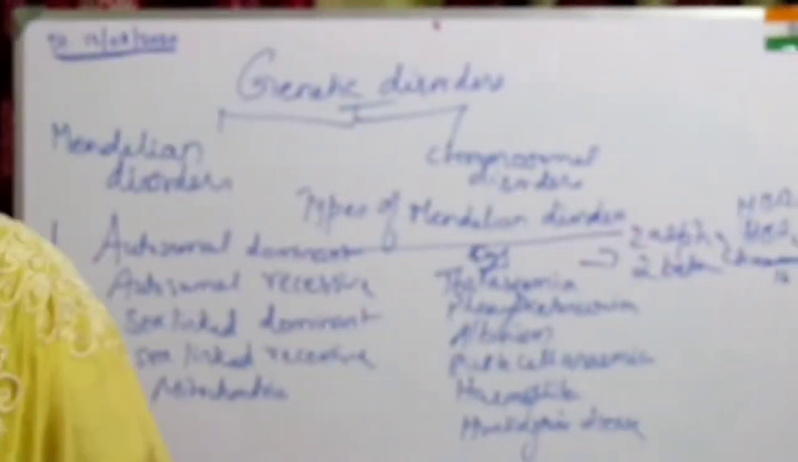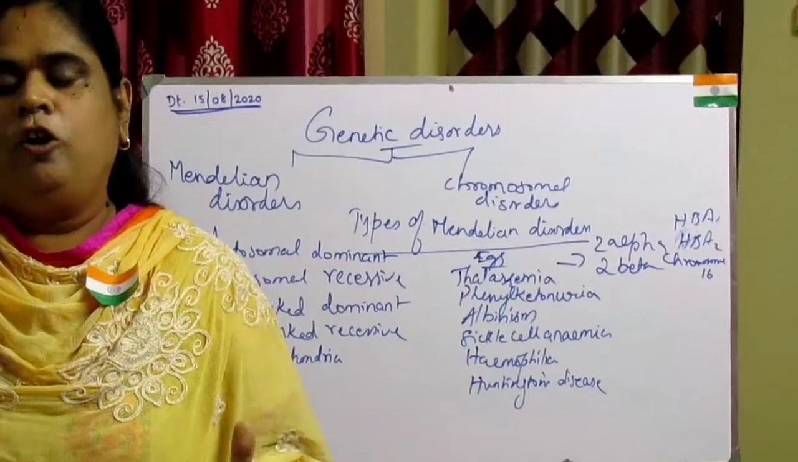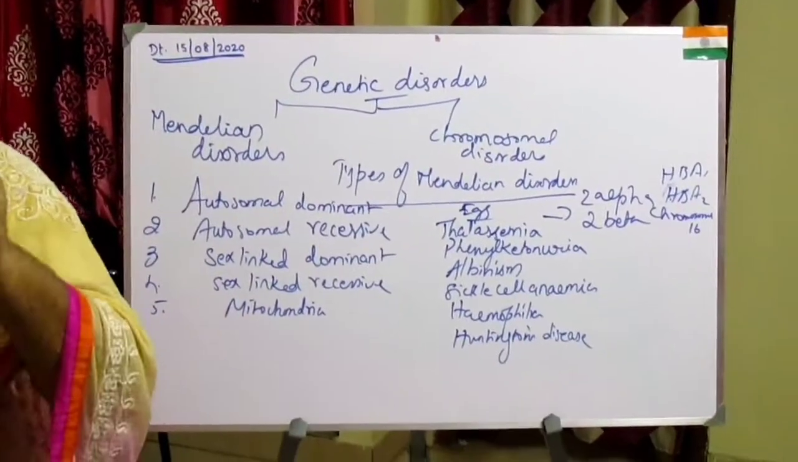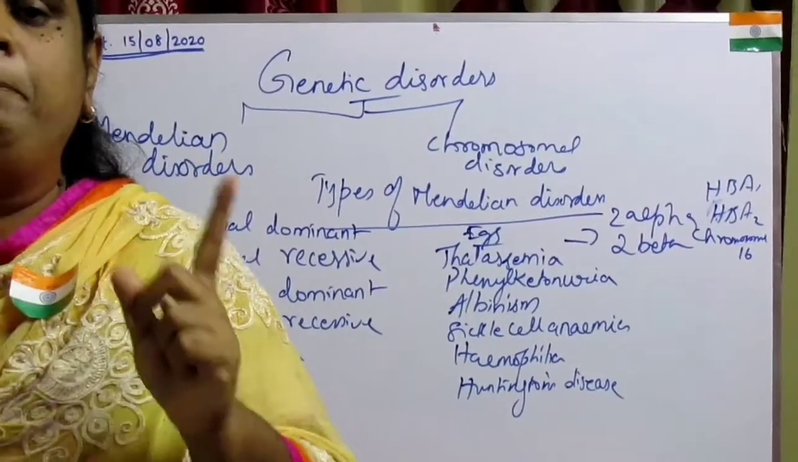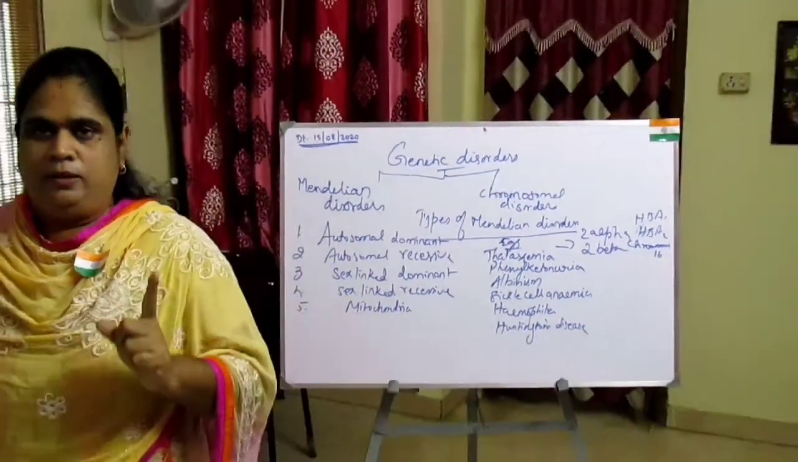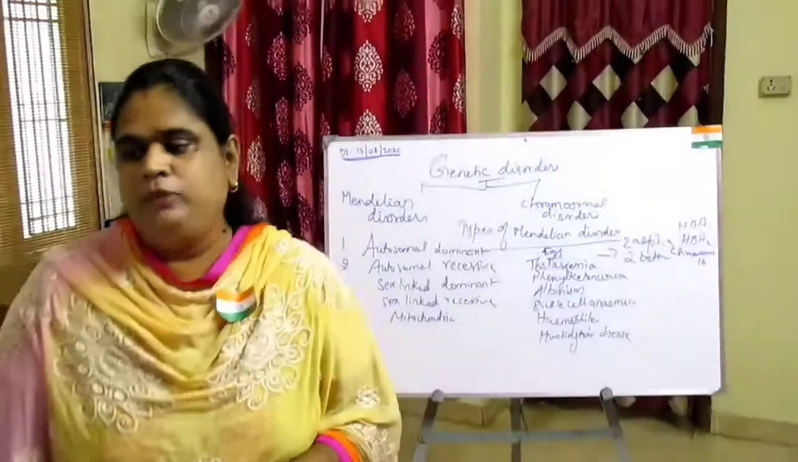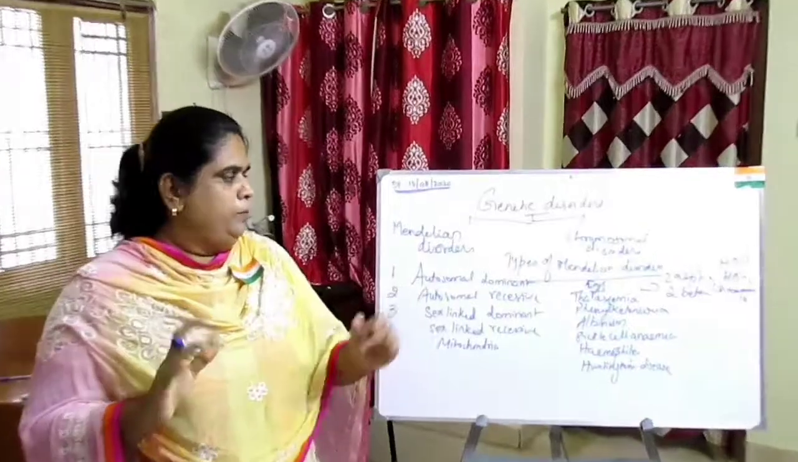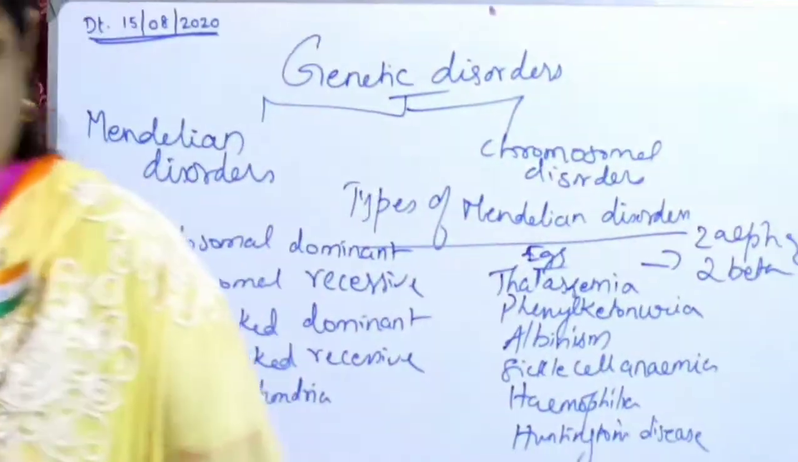In beta thalassemia, what is happening? The production of the beta globin chain is affected. This is controlled by a single gene, HBB, on chromosome 11. It is a common type of thalassemia, which is also called Cooley's anemia. I hope you understood this thalassemia.